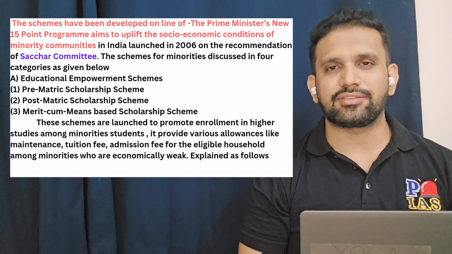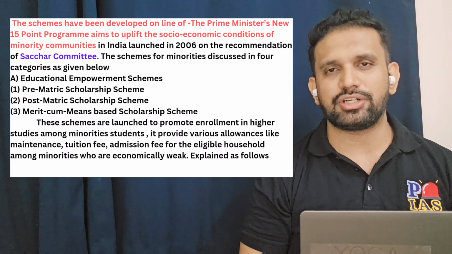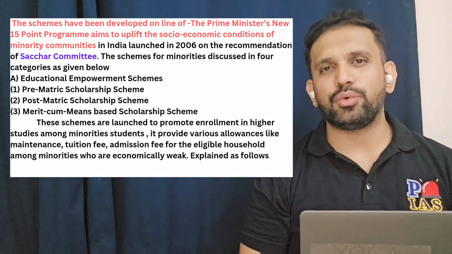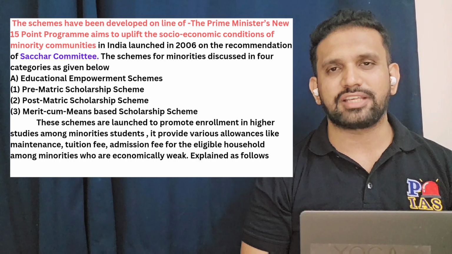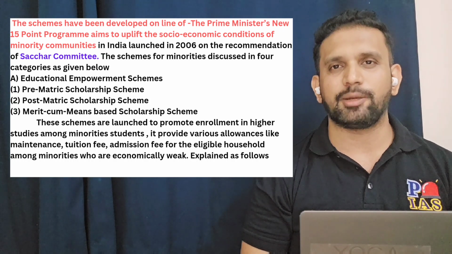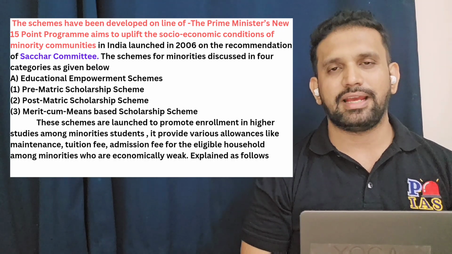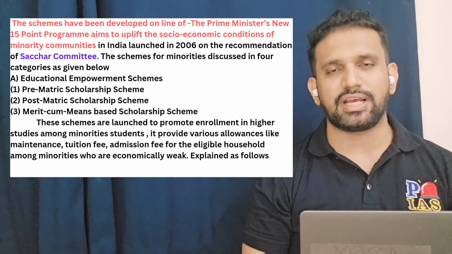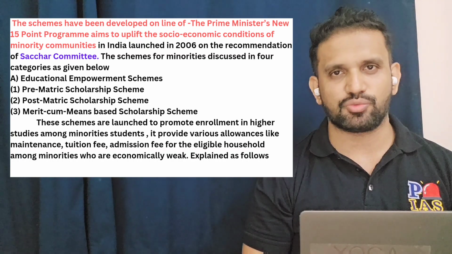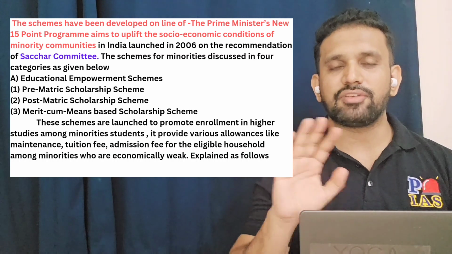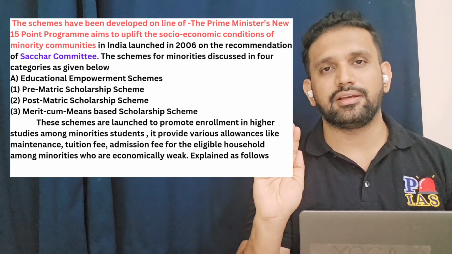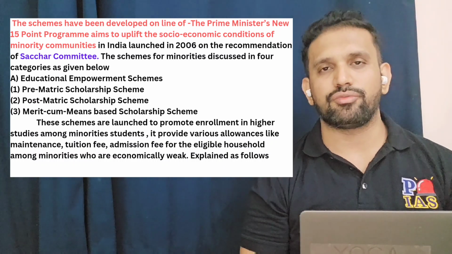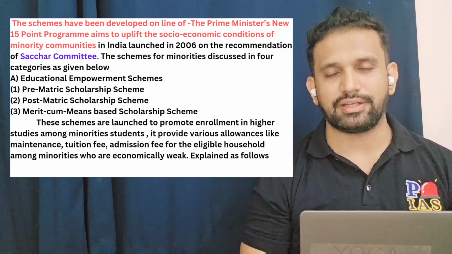Today we are studying scheme number 3 mentioned under the budget document of 2024 to 2025. As you already know, we are doing the Government of India scheme series, in which we have already completed the MGNREGA scheme, and the second scheme, which is also there as a post on the YouTube channel, the National Social Assistance Program. The third scheme mentioned under the budget document is the scheme for development of minorities.